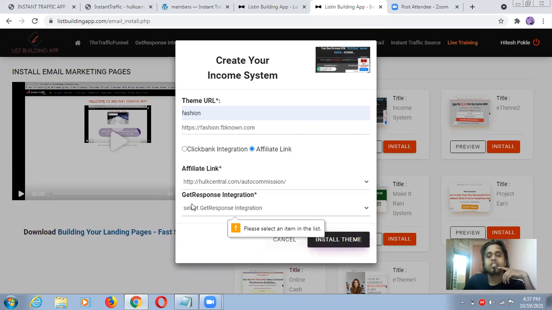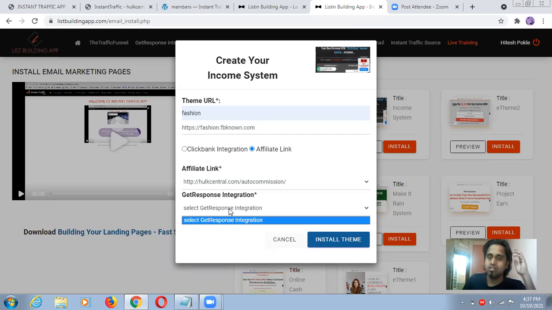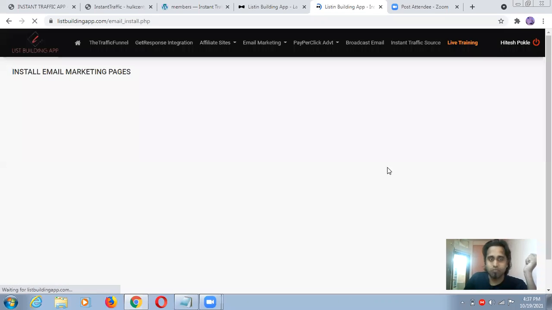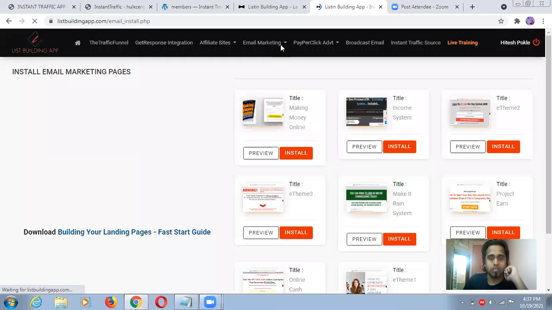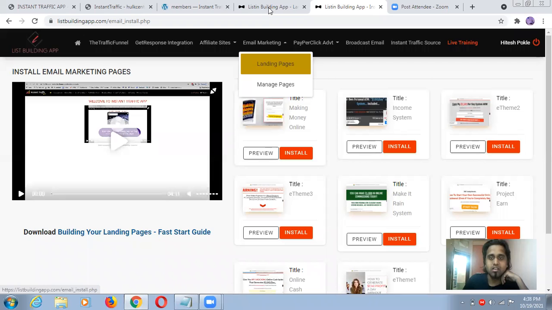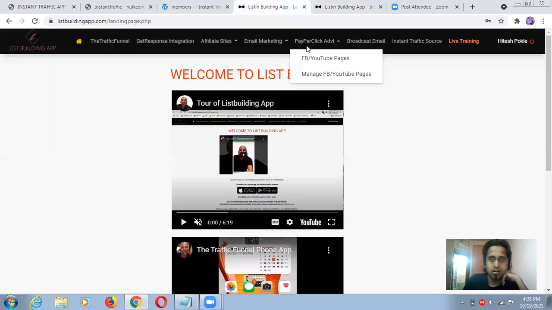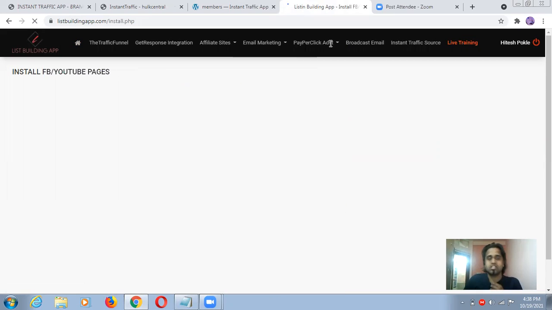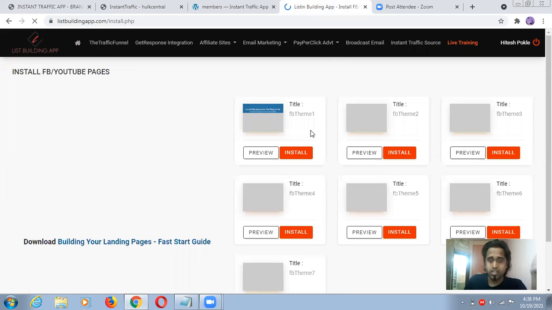Okay guys, I'm sorry for that, because I don't have this number, but I hope you got my point. When you put your integration key here, your API key, you will be able to install the theme, and later you can just use this page, just like we watched right before. So that's how it will work. Okay, I'm done with this. I'm just closing this one. Actually, it is taking too much time, so just pay attention and give it some time.